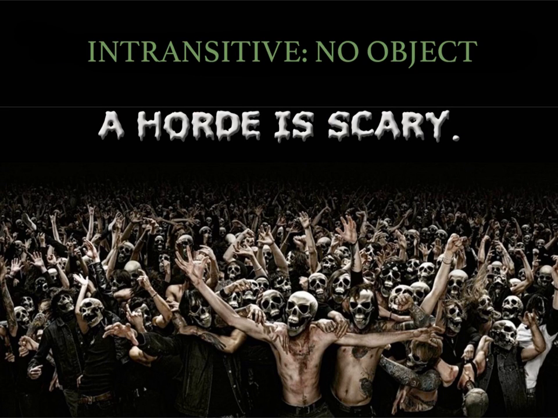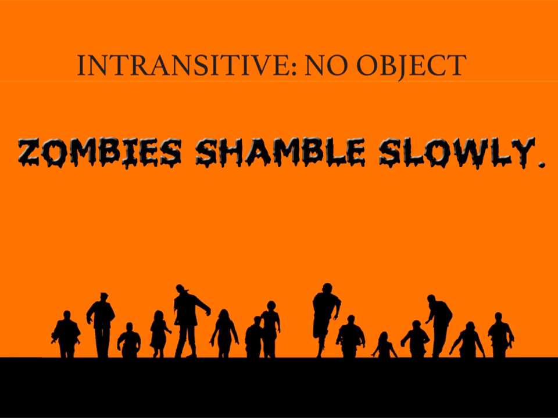Intransitive verbs, on the other hand, don't take a direct object. Sometimes these are being verbs. In other words, they're just telling you what something is, or what something appears, or what something seems. Other times they're talking about an action, but it's not done to something or someone. They're doing something, they're shambling, but they're not shambling something, they're just shambling somehow. So you can put it with an adverb, or it can just be hanging there without a direct object.